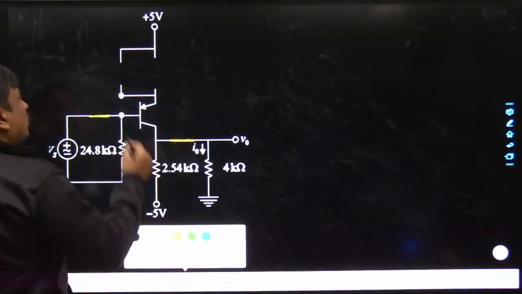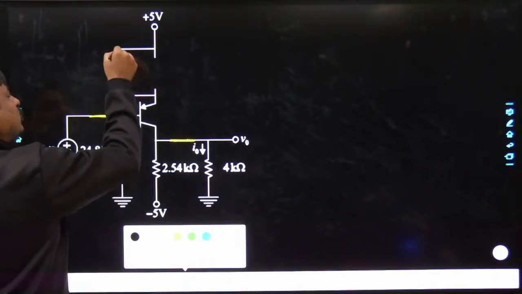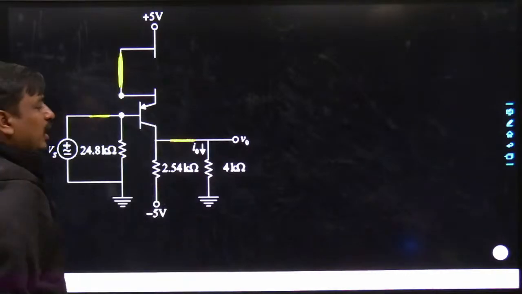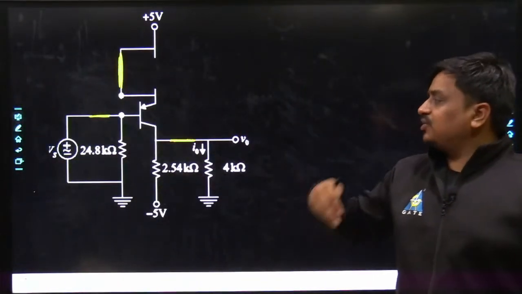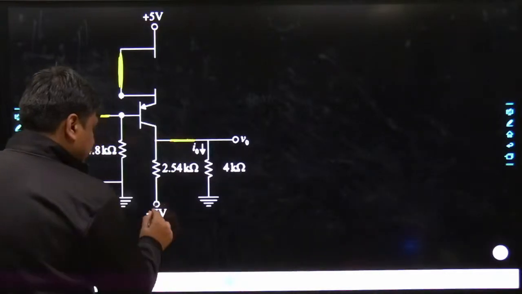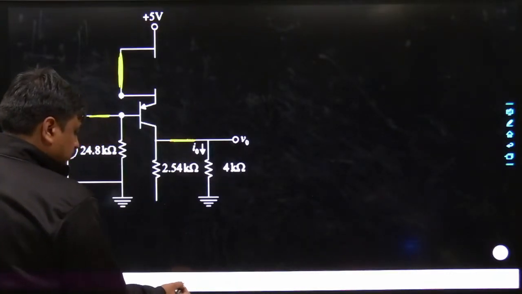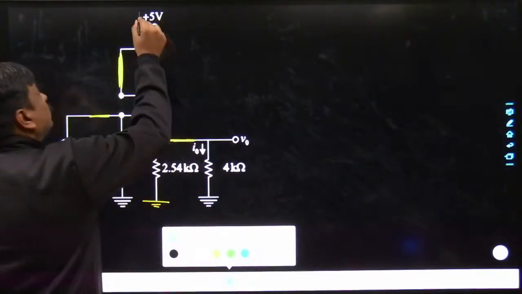The AC equivalent approach is the same, whether you go ahead with the MOS or the BJTs. Anyways, JFET is no more in your syllabus, but in the case of JFET also the concept was the same. And similarly, this 5 volt would get grounded, and this 5 volt would also get grounded.